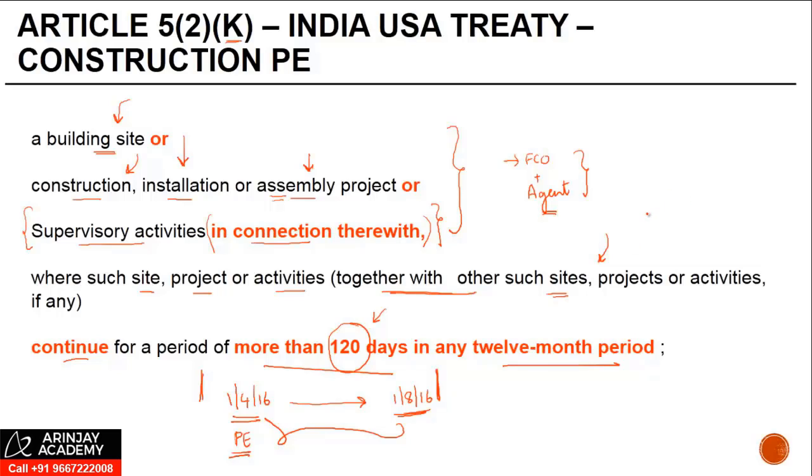Now, one question which often comes up is that you have a specific clause for construction PE. What if a PE is not formed under this because you were working only for 118 days? Would you still be required to go to Article 5, Paragraph 1? Or this is not required? The better view here seems to be that since there's a specific provision of construction PE, if a PE is not formed here, then one should not go back to Paragraph 1. However, there are contrary rulings to this, and therefore one needs to still consider, for safety reasons, whether a PE exists under Article 5, Paragraph 1 or not.